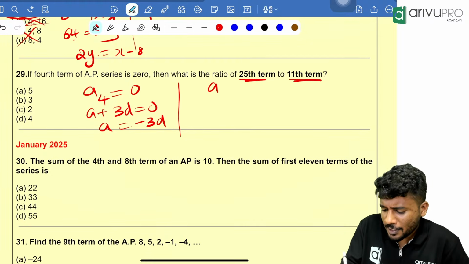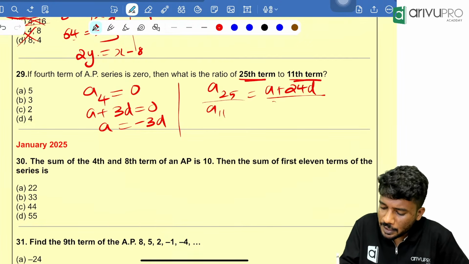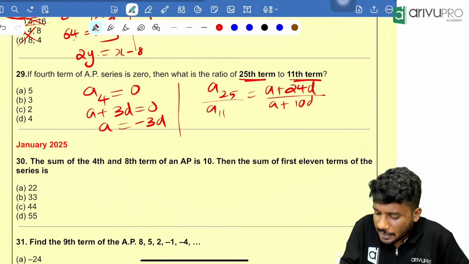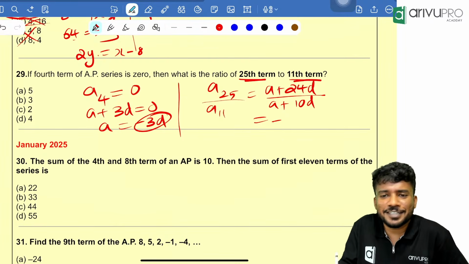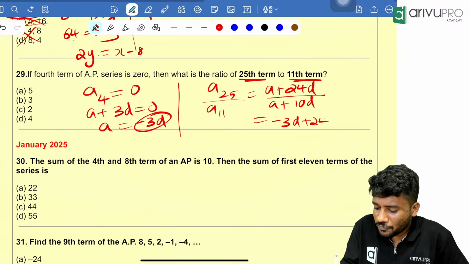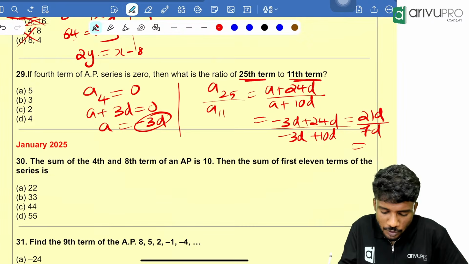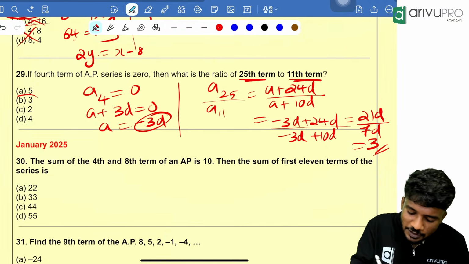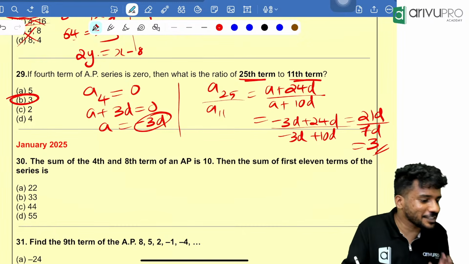How to do it? A25 divided by A11, which is equal to A plus 24D divided by A plus 10D. We already did this. A is how much? A is nothing but minus 3D. So minus 3D plus 24D divided by minus 3D plus 10D, which is nothing but 21D divided by 7D, which is equal to how much? 3. So the ratio is how much? Option B, 3 is your answer. I hope that everyone got the answer.